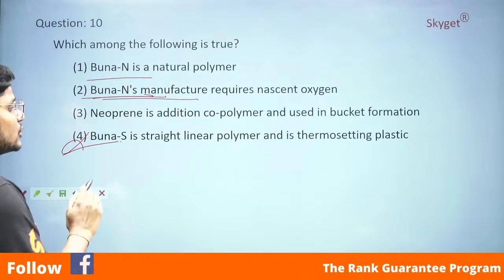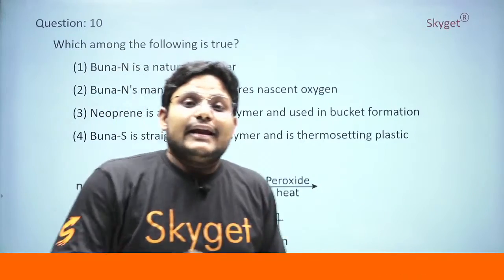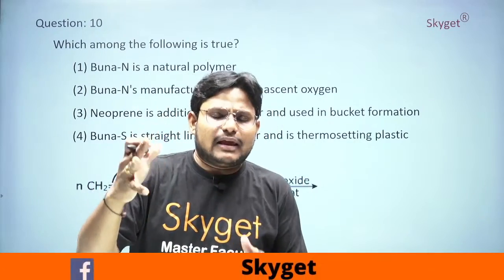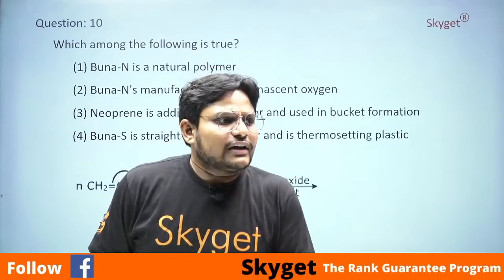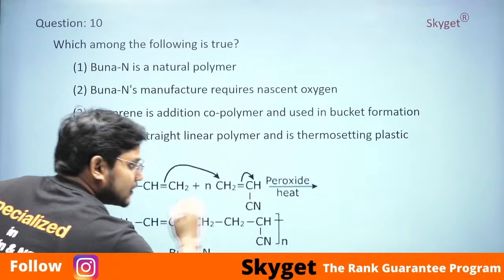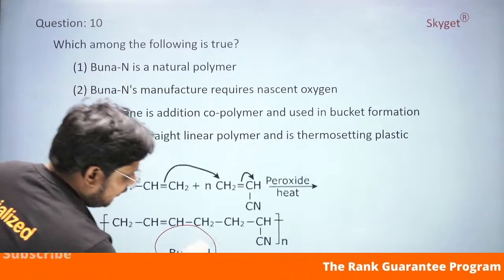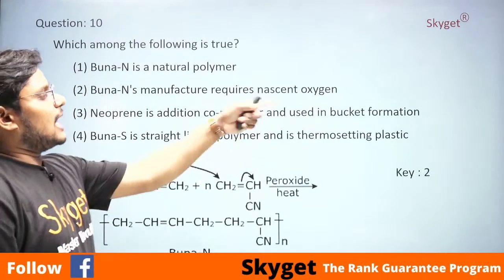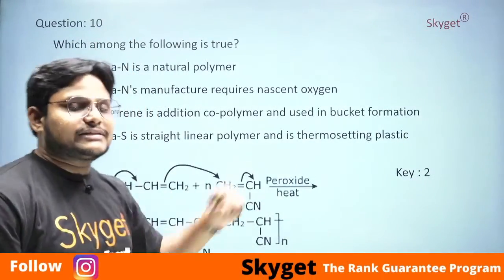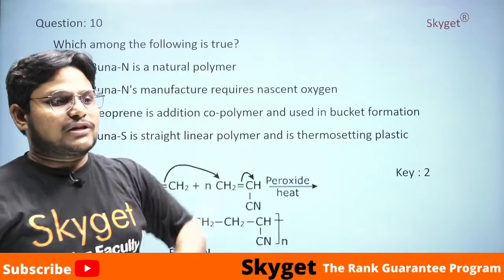That H2O2 will give nascent oxygen. Nascent oxygens are highly reactive. They will not be very calm. They want to react with any other element. That is the reason nascent oxygen will go and react, and that will lead to the formation of Buna N, students. So the answer is 2, students. Very good. The answer is 2. Why is the answer 2? Because if you observe here, nascent oxygen plays a key role in the preparation of Buna N.